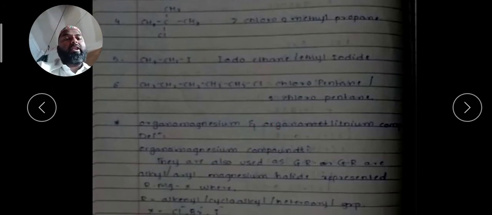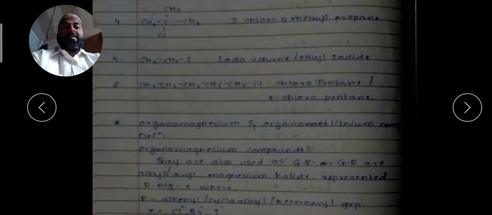Then the next part of this unit is the organomagnesium and the organolithium compounds. This is a part of organometallic chemistry. Organometallic chemistry is nothing but a metal bonded with an organic moiety, or organic compound. That we should know always. When any organic moiety is bonded or associated with a metal, it is called an organometallic compound.